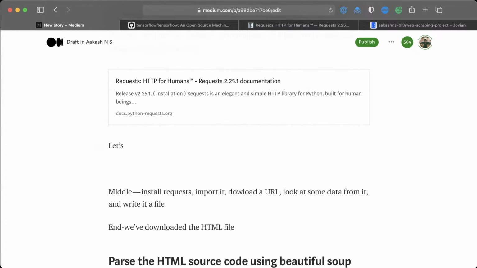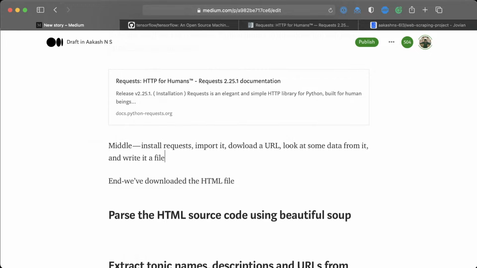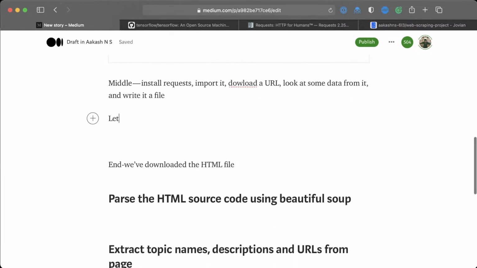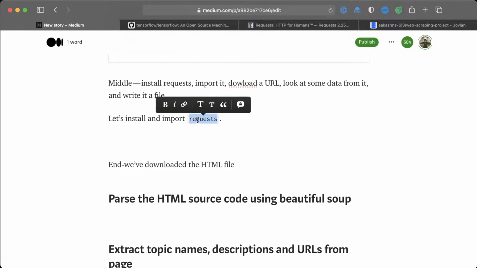Okay, so now let's come to the middle. We're done with the starting. And let's say, let's install and import requests. So on Medium, you can show things as code using the quotation marks. I guess it goes something like this. Yeah, if you use the back quote, you can show something as code.